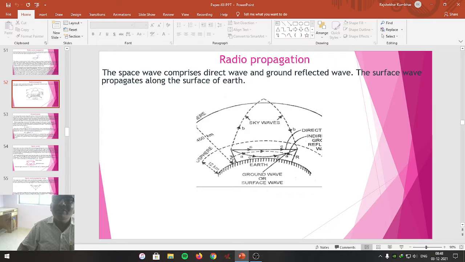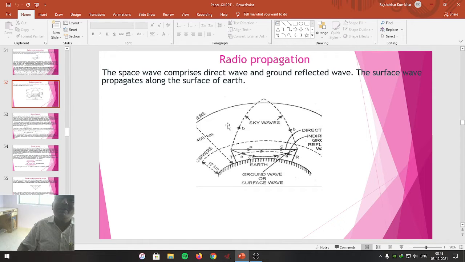The wave which is radiated from the transmitting antenna and directly received by the receiving antenna is called a direct wave, which is represented here. The wave which is incident on the ground surface and after reflection from the ground reaches the receiving antenna is called a ground reflected wave. The combination of direct wave component and reflected wave component is called the space wave.